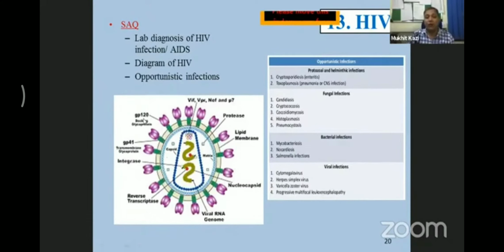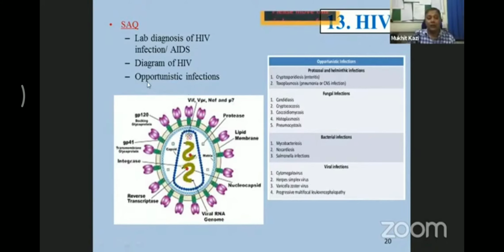Again, I have told you, you need to label it: where is GP120, where is GP41, where is the P24, which is the RNA, which is the RNA dependent DNA polymerase enzyme, where is the reverse transcriptase. Everything you must label, then only you will get 3 out of 3 marks.